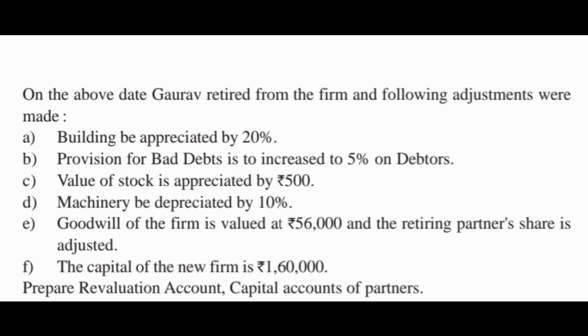A. Building be appreciated by 20%. B. Provision for bad debt is to increase to 5% on debtors. C. Value of stock is appreciated by rupees 500. D. Machinery be depreciated by 10%. E. Goodwill of the firm is valued at rupees 56,000 and the retiring partner's share is adjusted.